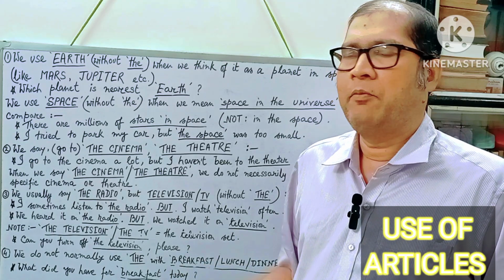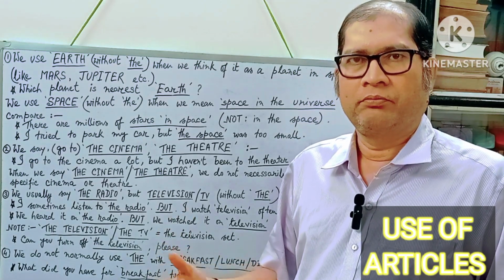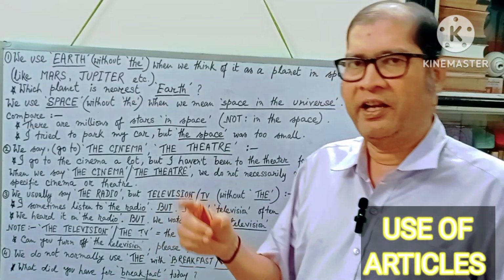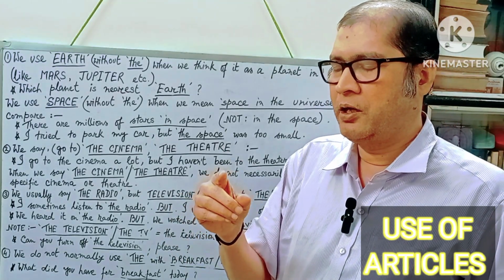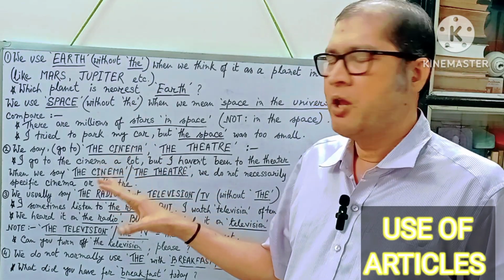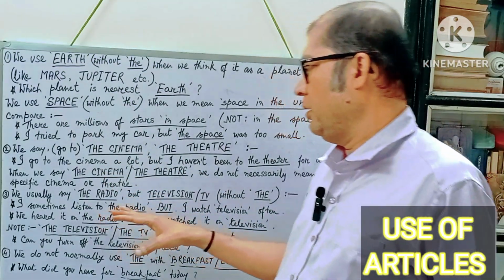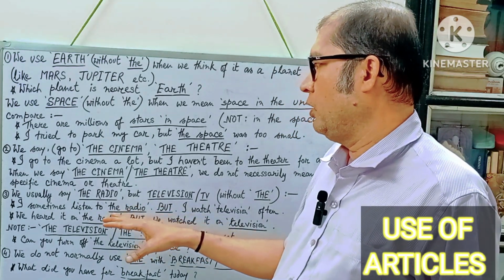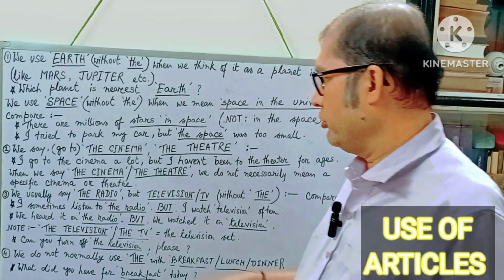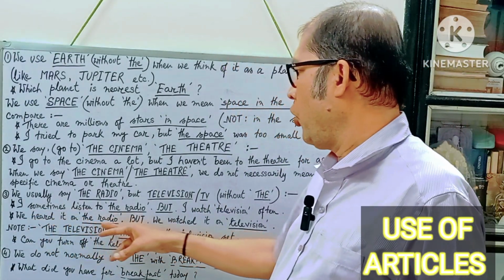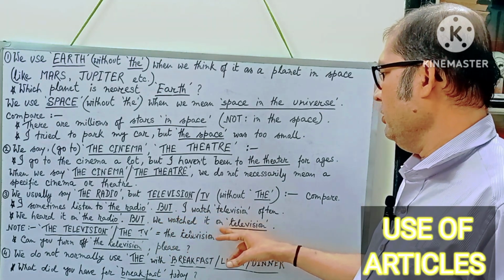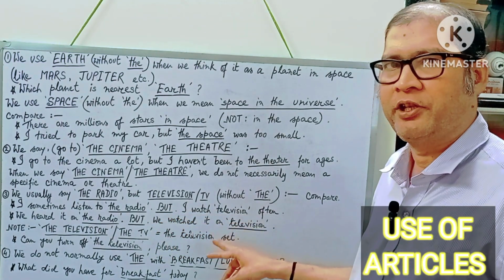Do not say I have watched it in BBC. Do not say BBC channel. On BBC. Before the name of the channel, use the preposition on. However, this is not the class to deal with prepositions, but still, I thought that it would be a nice opportunity to let you know that on is used before any gadget. So here you see, we heard it on the radio, but we watched it on television, not the television.